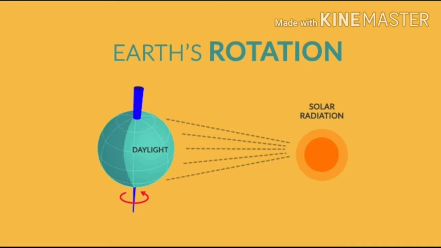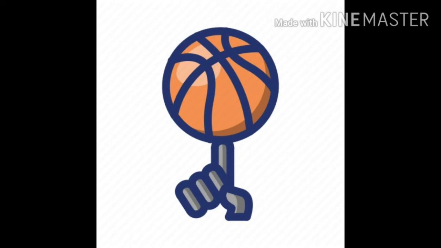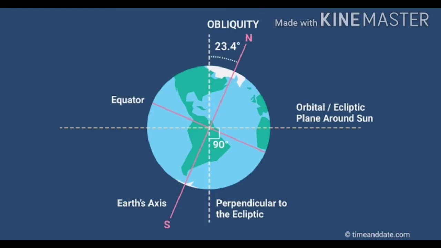So, rotation of the earth. Children, if we watch a basketball spinning on our finger, we will notice that it spins about an imaginary axis. This axis coincides with our finger at the bottom. In the same way, the earth too has its own axis on which it rotates.